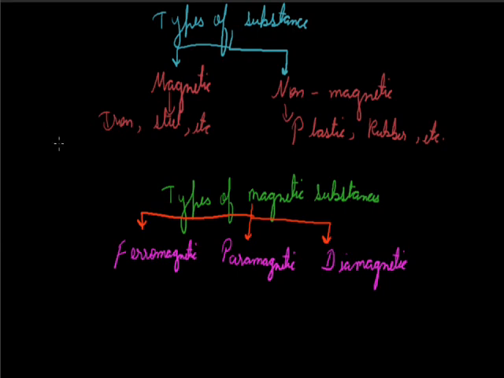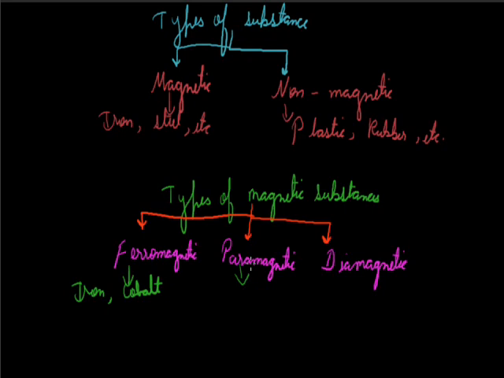Ferromagnetic substances are those which are magnetized by a magnet to a greater extent. For example, iron, cobalt. When these substances are magnetized, they have a magnetic field which is parallel to the direction of the magnetic field if suspended freely.